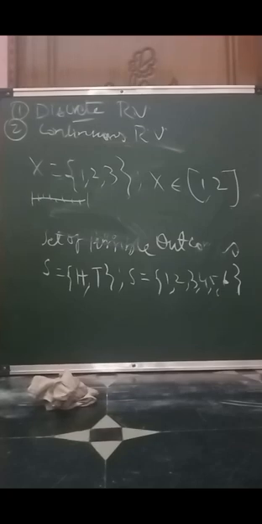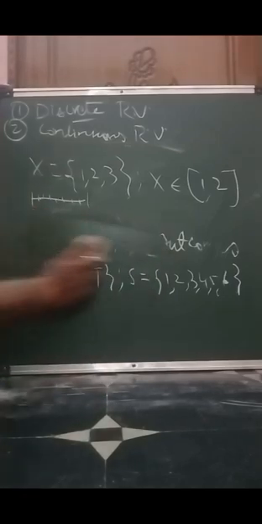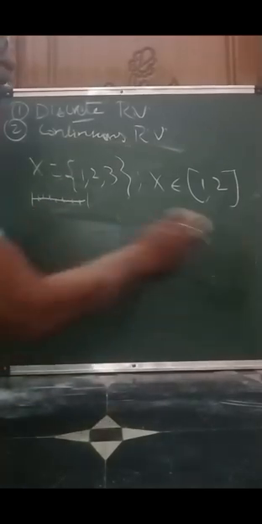That represents the continuous. This kind of random variable we usually call a continuous random variable. So let us take simple examples of these two kinds of random variables.